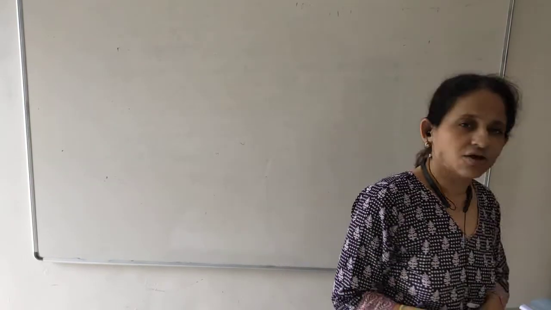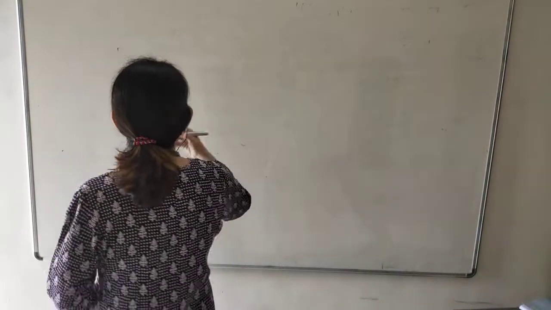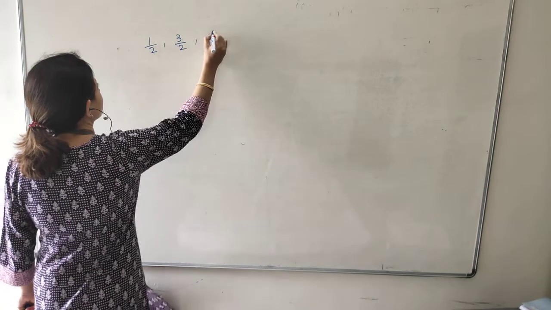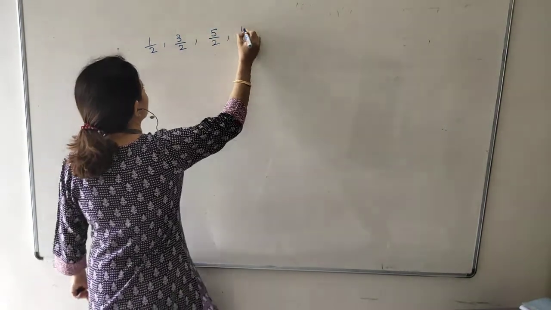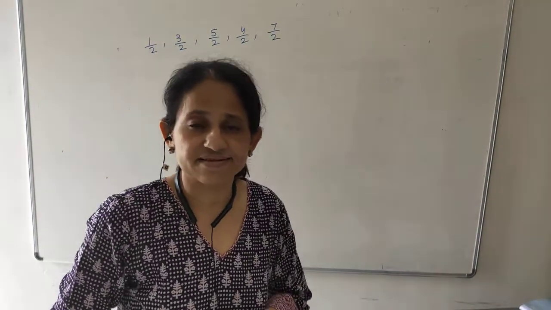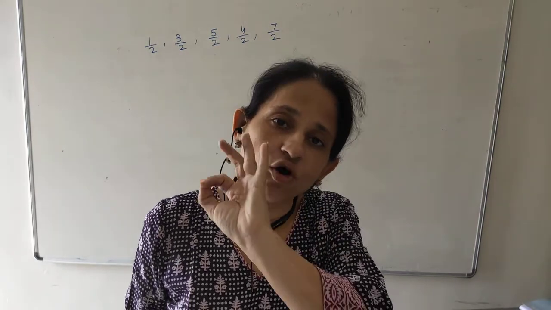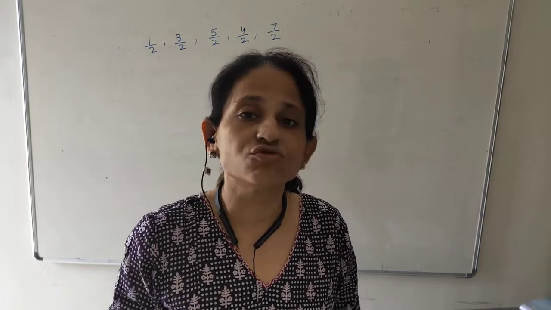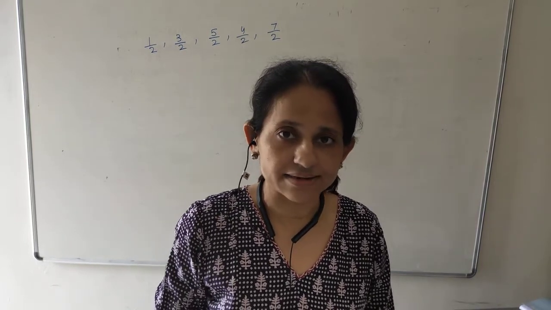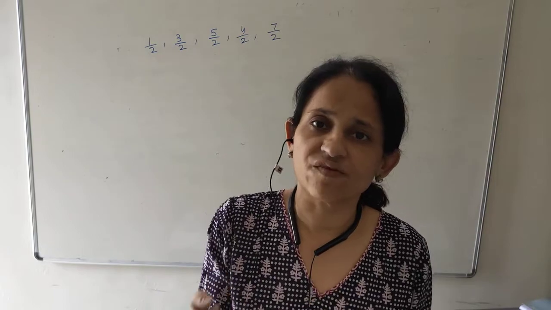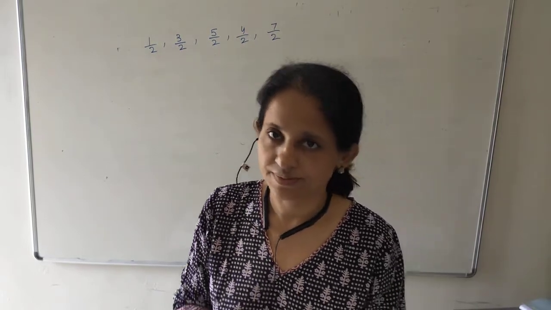Now, how to represent fractions on the number line? For example, I have a few fractions. Suppose 1/2, 3/2, 5/2, 4/2, 7/2. But in this case, we have to be very sure that all the denominators are the same. If the denominators are not the same, we have to make them the same. Am I clear? Now, first of all, we have to be sure whether my fractions are proper or improper.